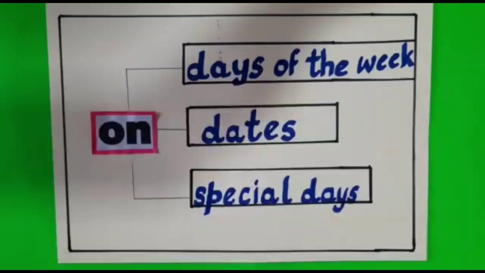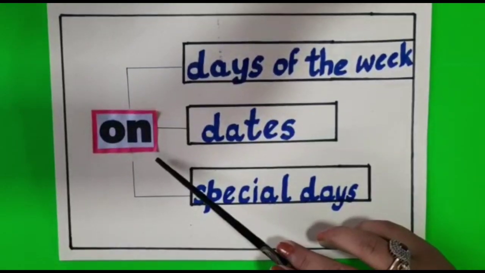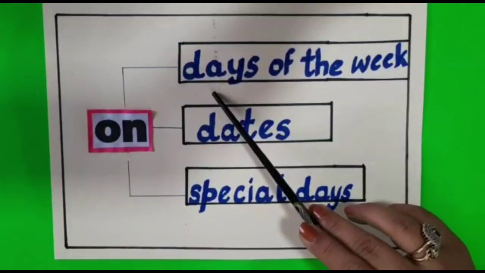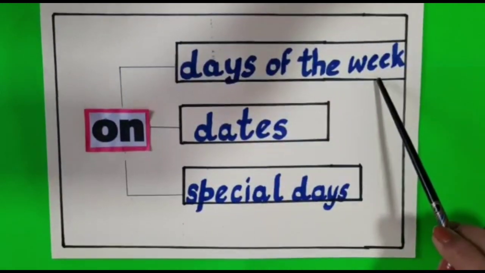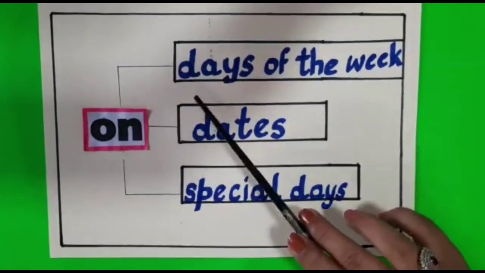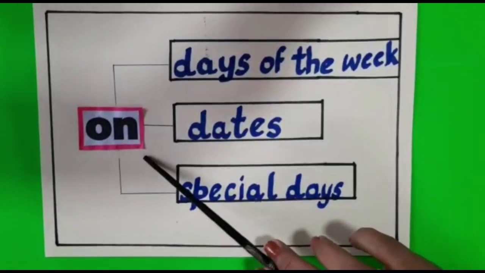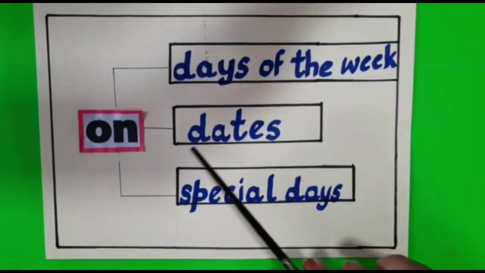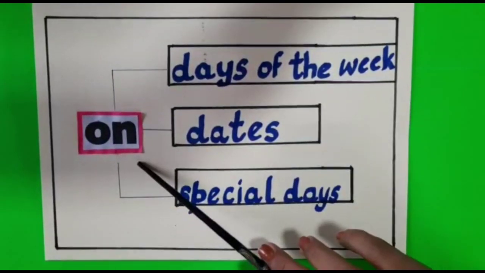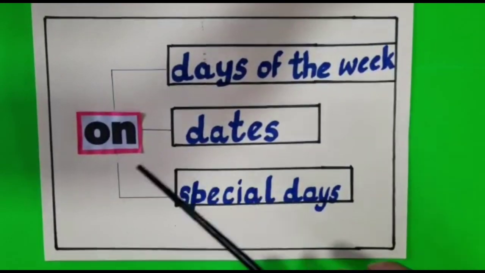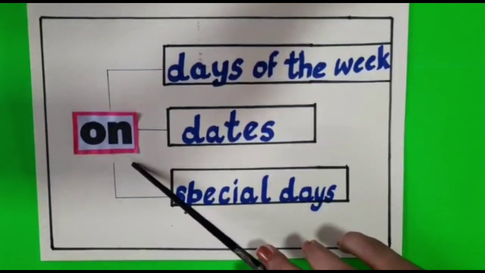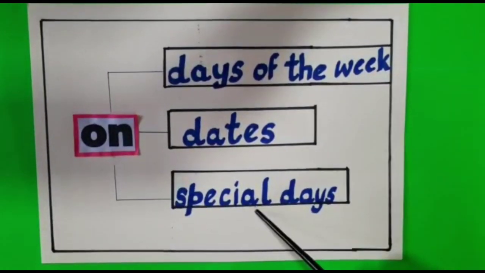Let's do it. Children, preposition on is used before days of the week. And preposition on is used before dates. It is used before dates. Preposition on is also used before special days.